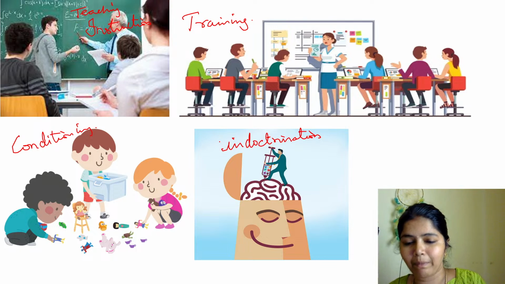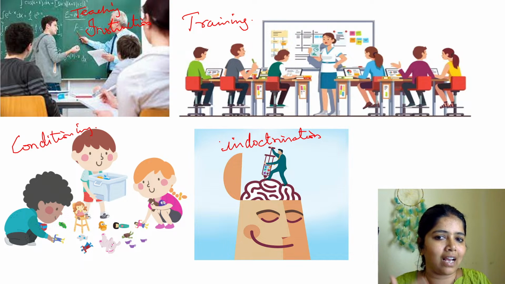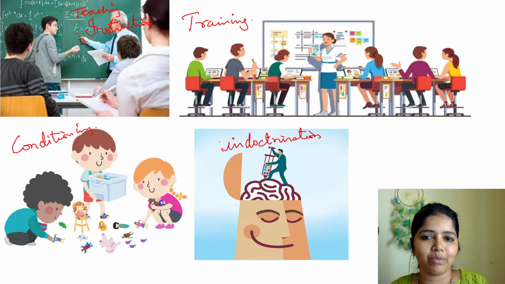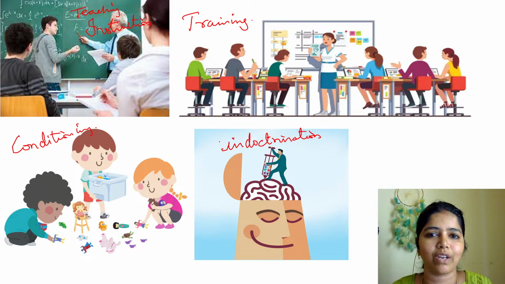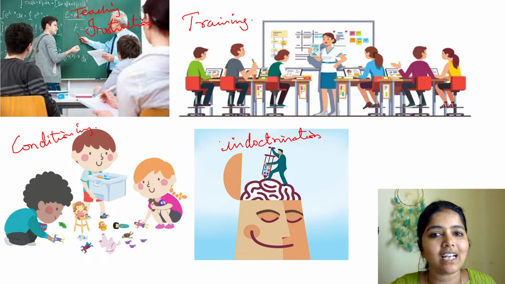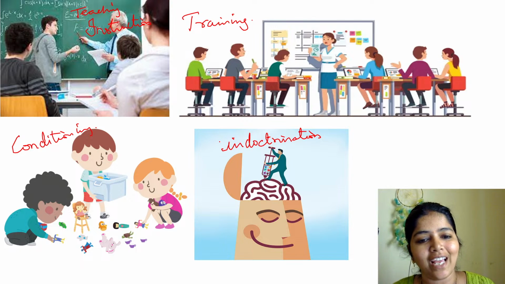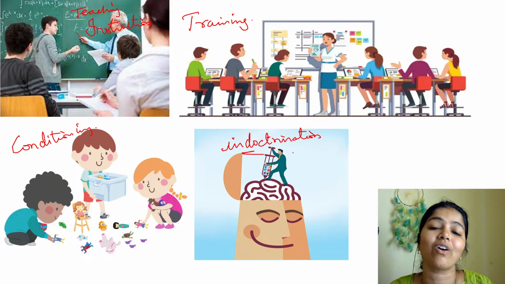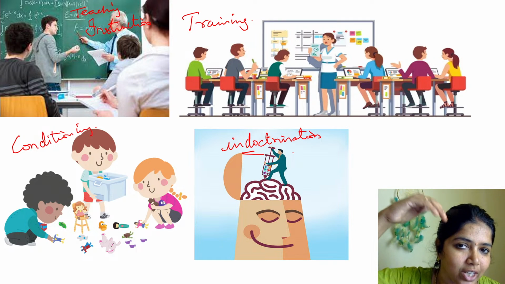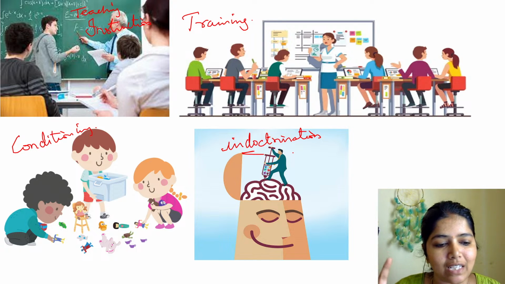Conditioning means what? By telling again and again, conditioning the children, they will be doing it after listening to so many instructions, right? Conditioning them, okay, keep it aside, keep it aside. When we tell them 3-4 times, the 5th time they will automatically keep the toys aside after playing. That is conditioning, okay? Through conditioning they will improve their learning skills, right? Next, indoctrination. What do you mean by indoctrination? Some belief will be injected into the minds of the learner, so it gets deep into their mind. That we call indoctrination.